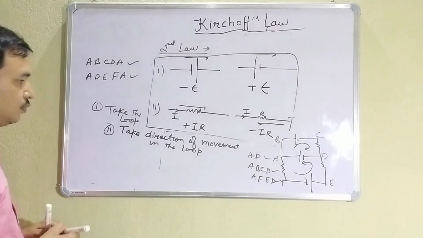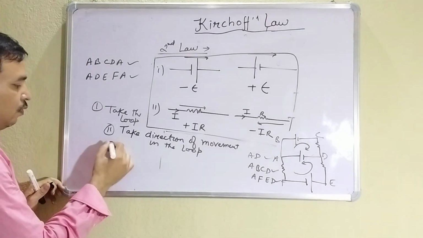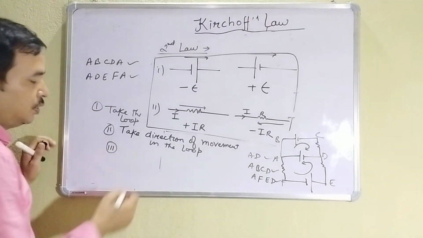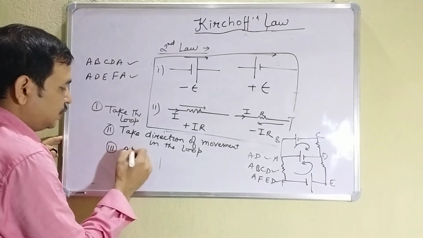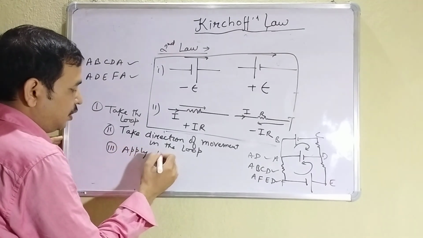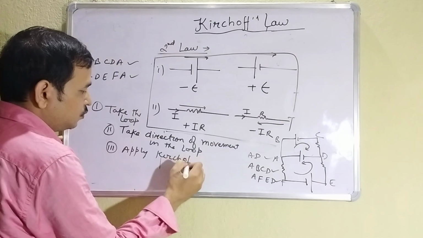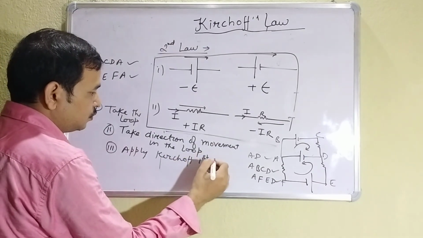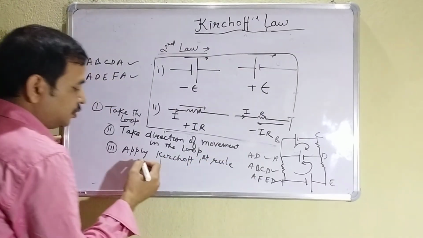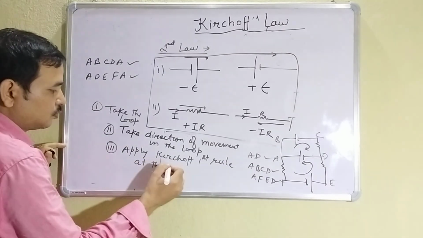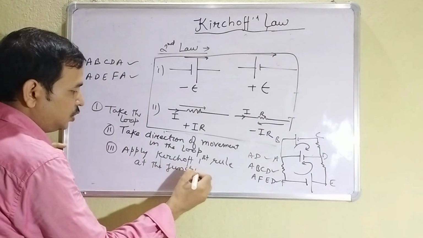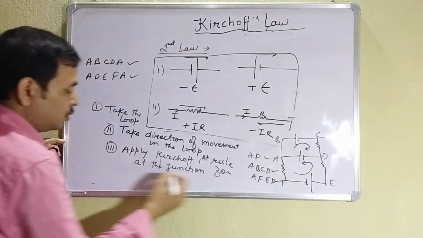Clear? Third, when you have done all these things, then apply Kirchhoff's first rule at the junction for distribution of current.